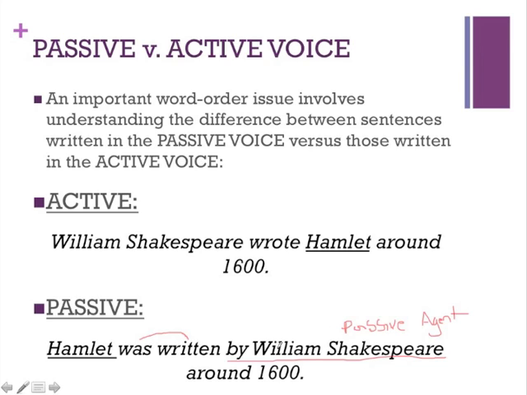Now, William Shakespeare, who would normally be the subject in an active voice sentence, is what we would now call the passive agent. And again, the key word to look for, and sometimes we see in the sentence, is the word by. Now, of course, we don't always see that. It really depends on what the author is trying to say.